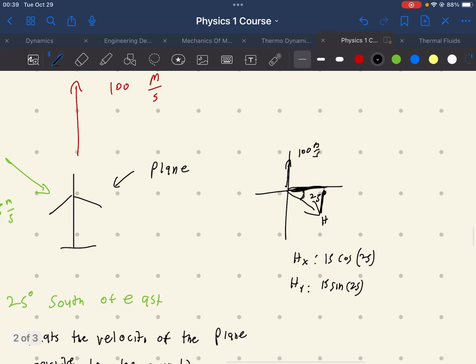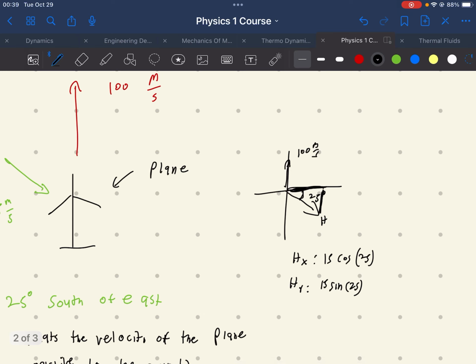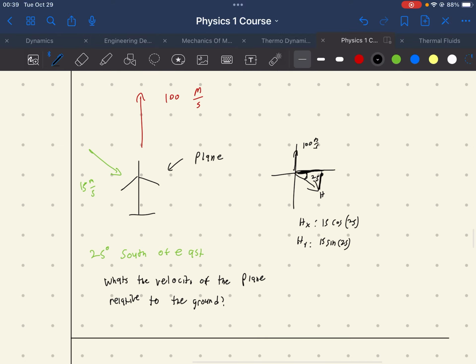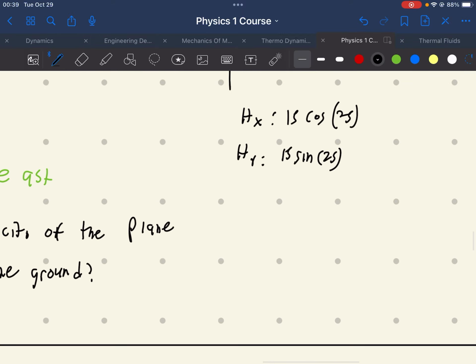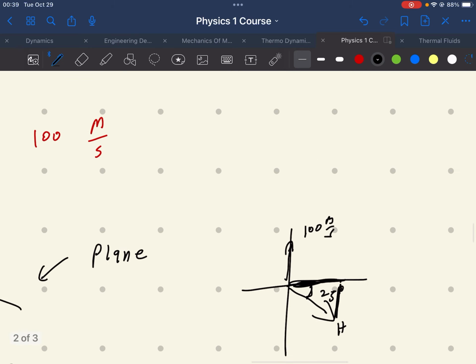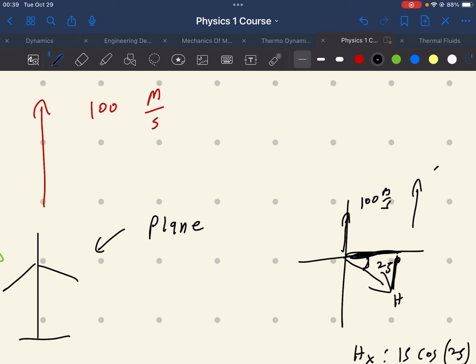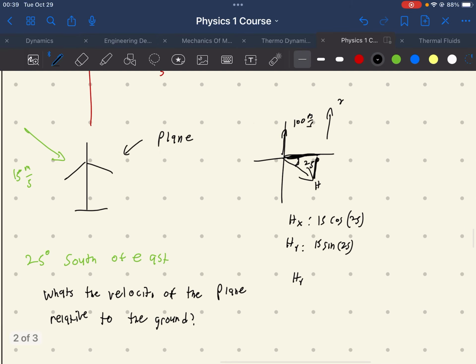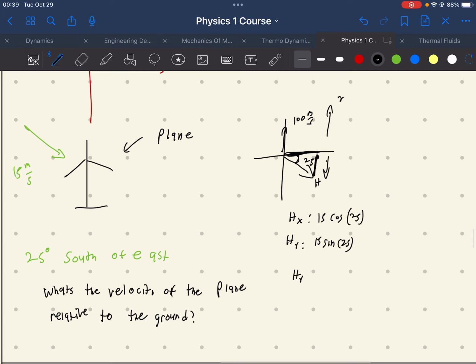Now we can add up the components. The only ones we really need to add are the y direction, but we can add up the totals anyway if we want to. So we have hy going negative, because we said this way is positive y. It's going against it, it's dropping this way. This is the direction of hy, so it's negative hy plus 100 meters per second. That would be your total velocity.